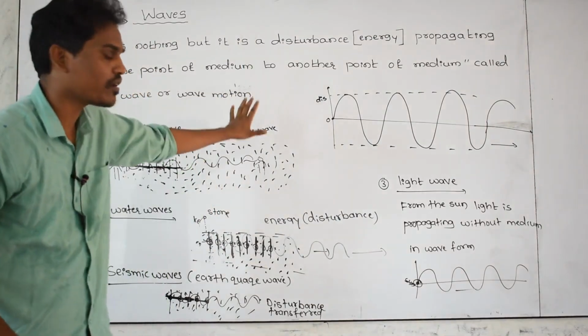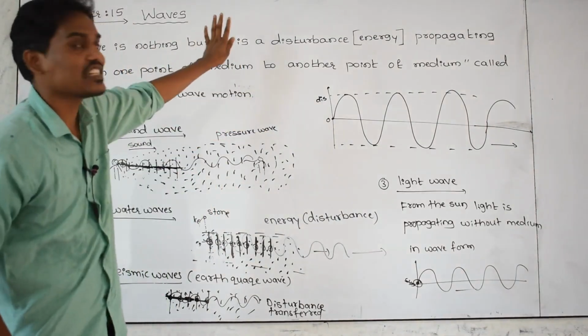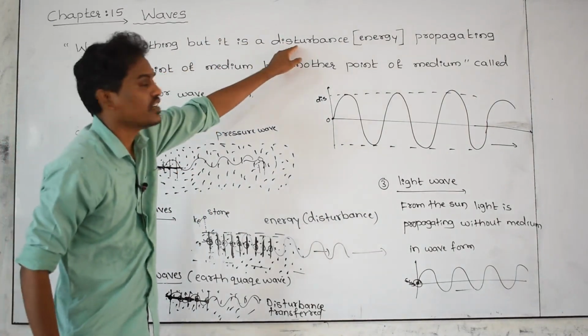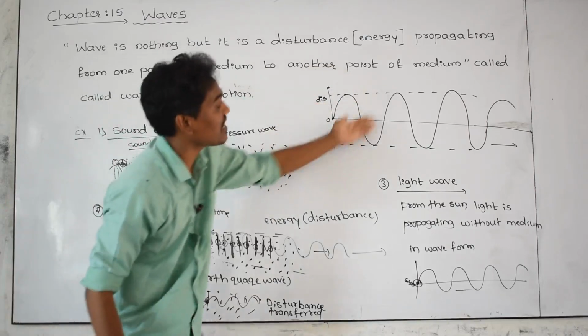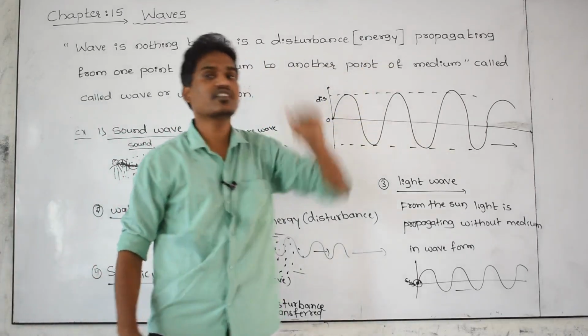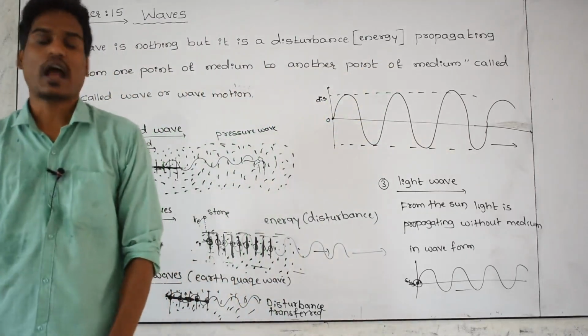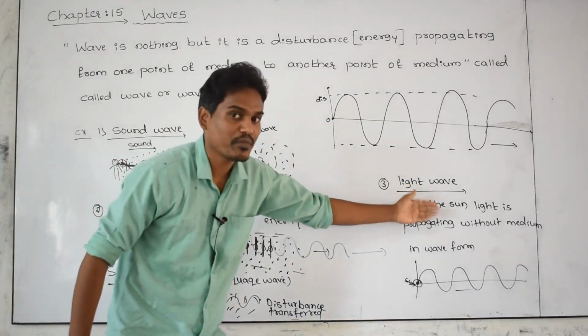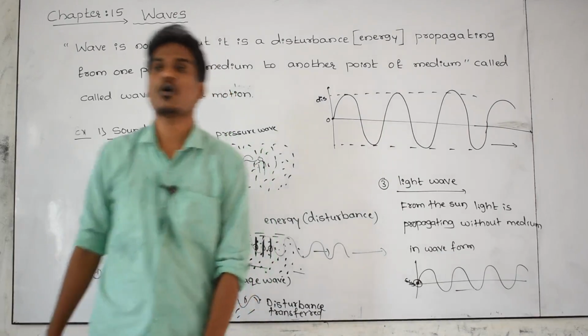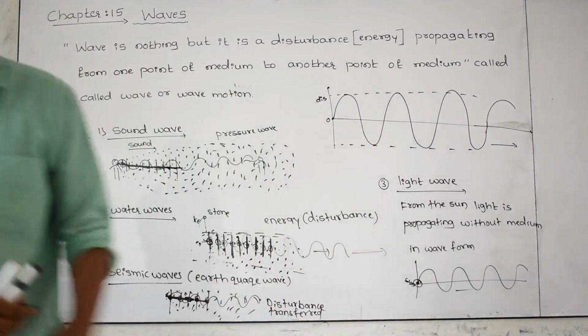Please remember up to this point. This is just an introduction class: the wave definition, some examples, and how the sine nature exists for different types of waves. And some waves require a medium and some waves do not require a medium. We can discuss all those things in the next class, and please follow this one.